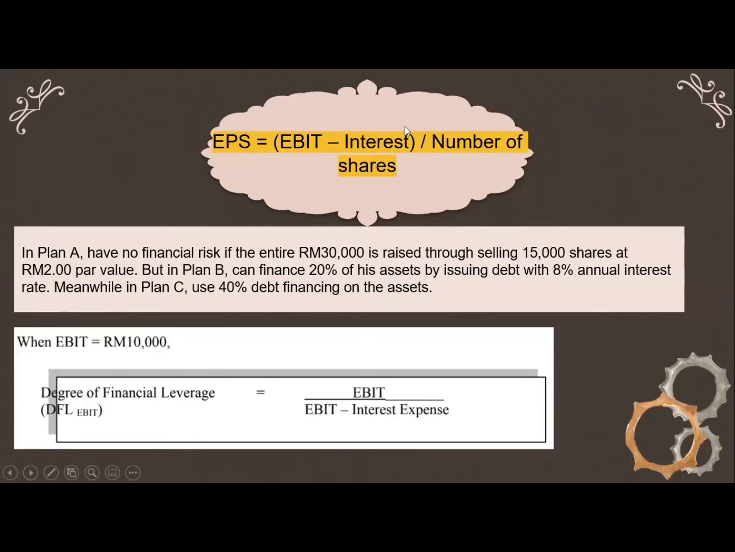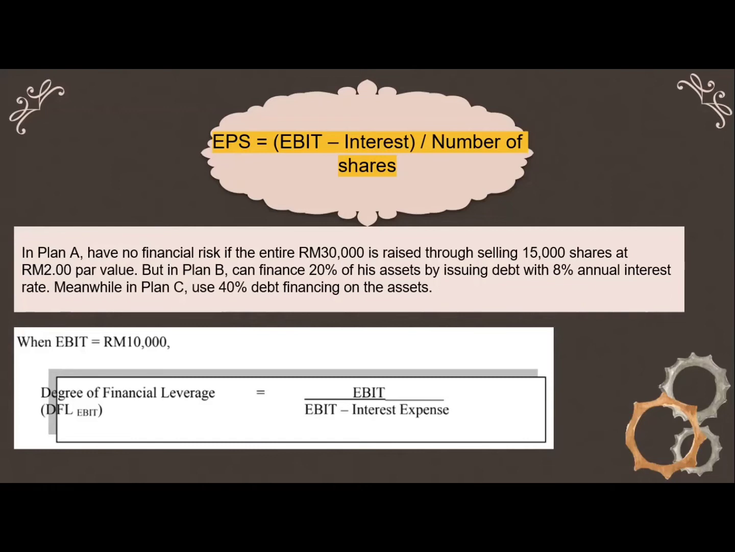From the three financial structures, Plan A has no financial risk if the entire 30,000 is raised through selling 15,000 shares at 2 ringgit per share. But in Plan B, it finances 20% of its assets by issuing debt with 8% annual interest rate. In Plan C, there is 40% debt financing on the assets.